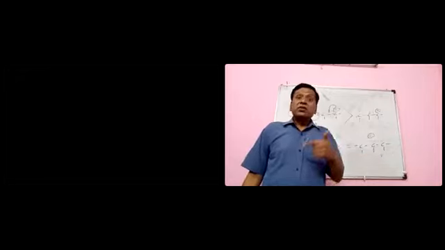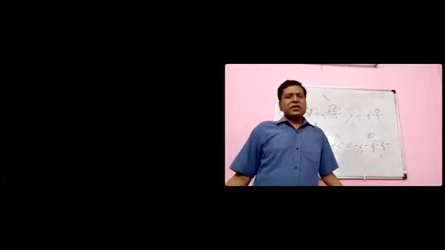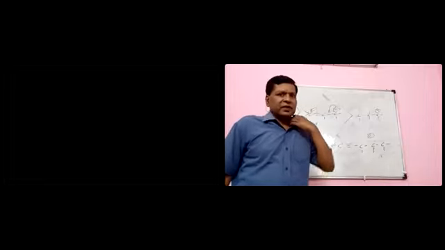And when it does not require the planarity, then it is normally sp3 and pyramid.